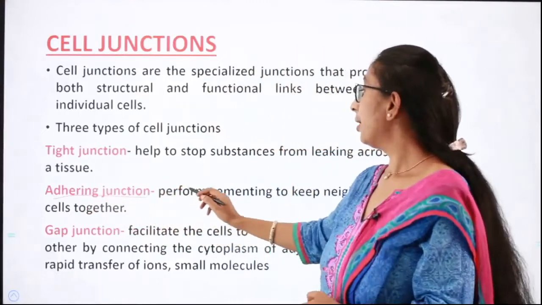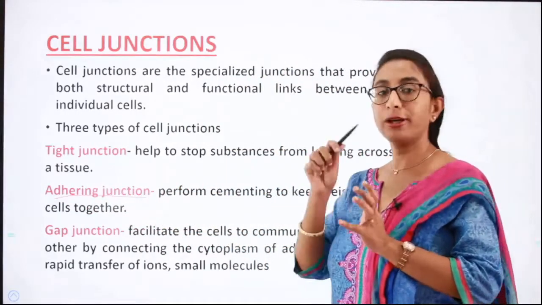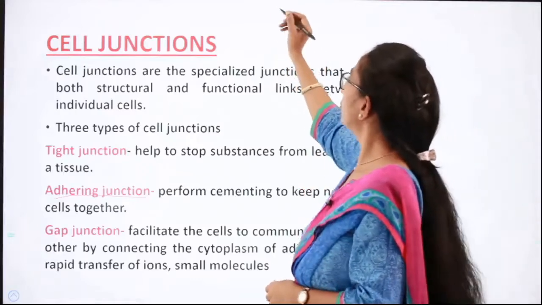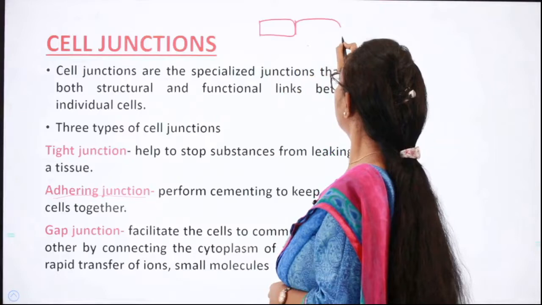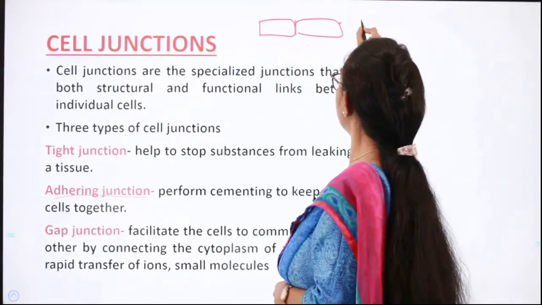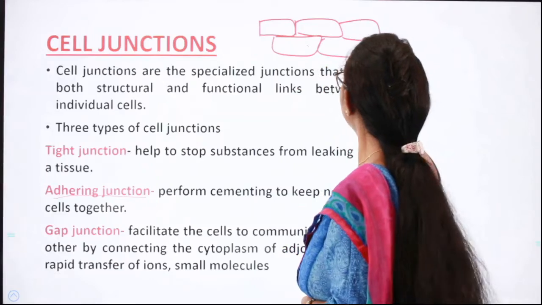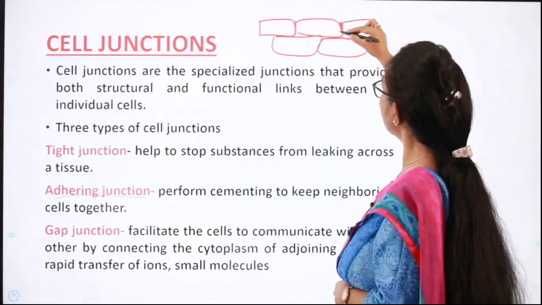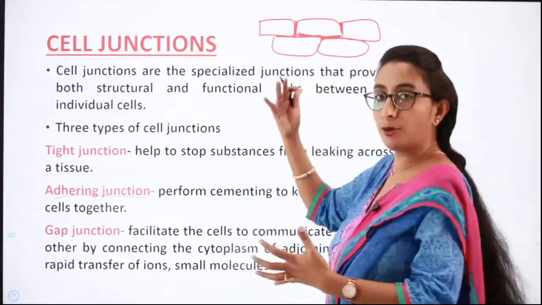Okay. So next is the adhering junction. Adhering junction performs the cementing to keep the neighboring cells together. I already told you, just like how we place bricks for construction of a wall, these spaces are filled with cement when we are constructing a wall, isn't it?